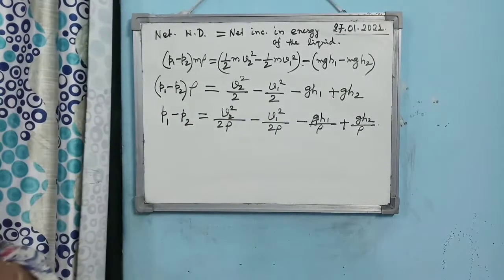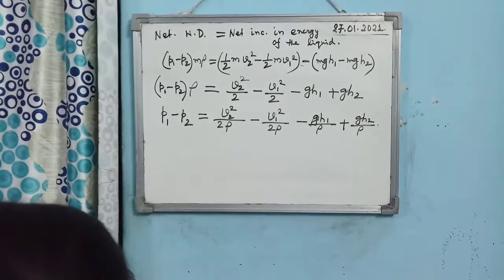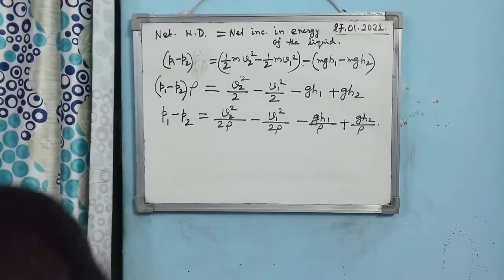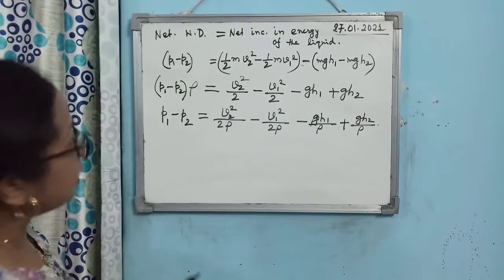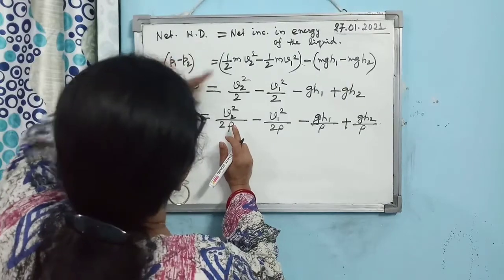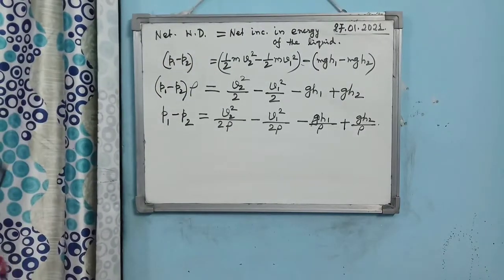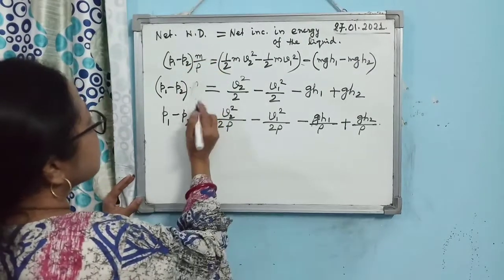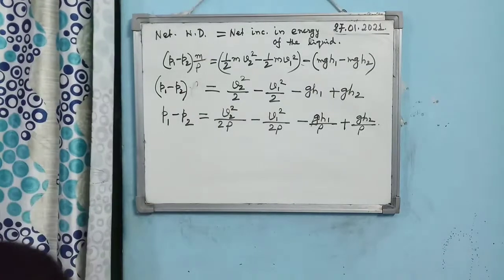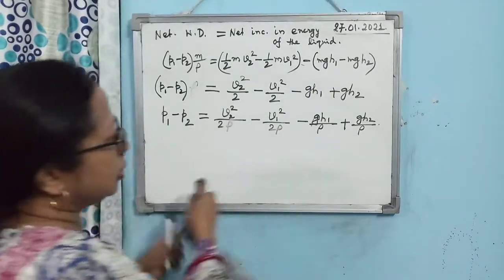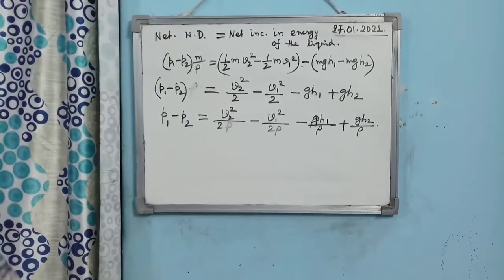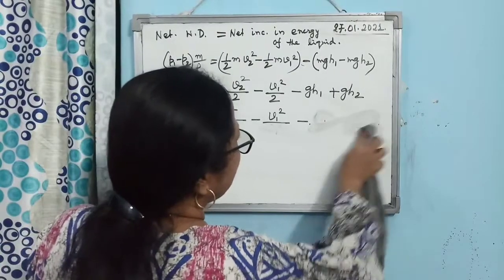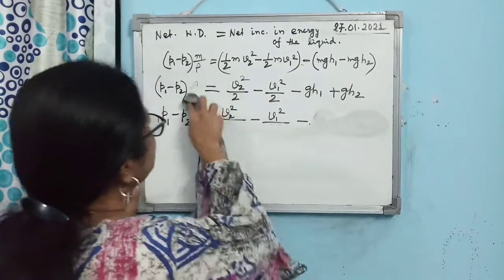Alright, so here I have made one mistake, girls. It was m by rho. I have made the mistake here, so be careful. That's why I rubbed out the earlier one. So P1 minus P2, then it was A1 V1 equal to, so it is m by rho. So it is coming 1 by rho and it will be multiplied by rho. Girls, please be careful, because in the first step only I made the mistake that instead of m into rho, it should be m by rho.